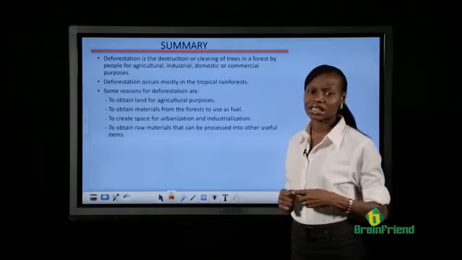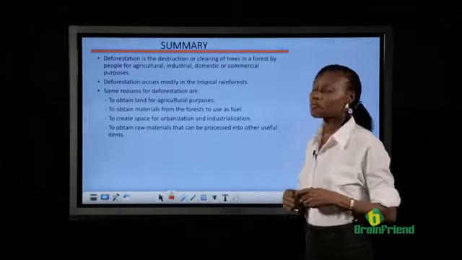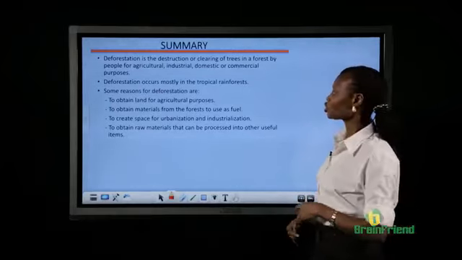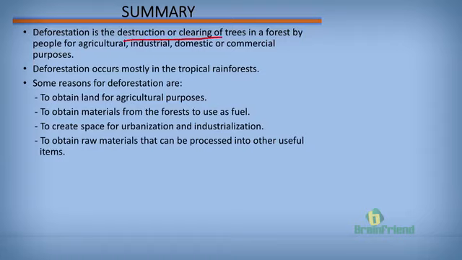We've come to the end of today's class. Let's do a quick recap of all that we have learned. Remember, we said deforestation is the destruction of trees in a forest for agricultural, industrial, commercial purposes. Deforestation also occurs mostly in tropical rainforests.